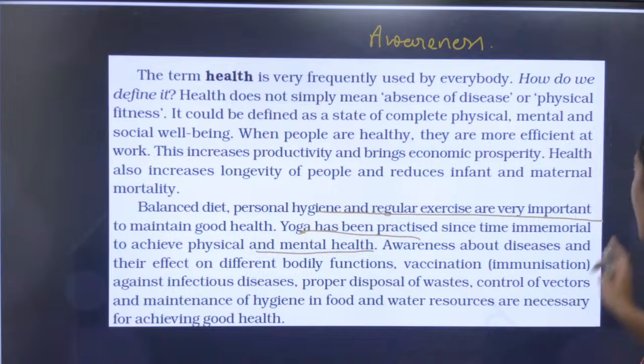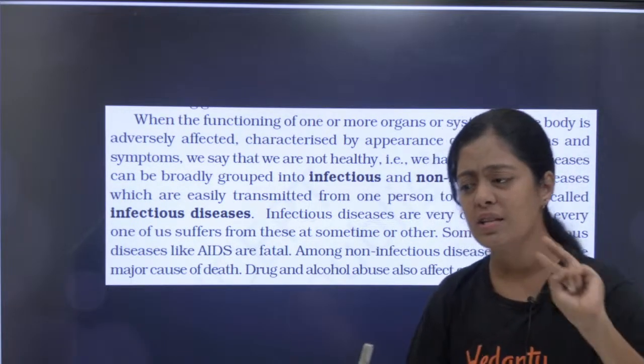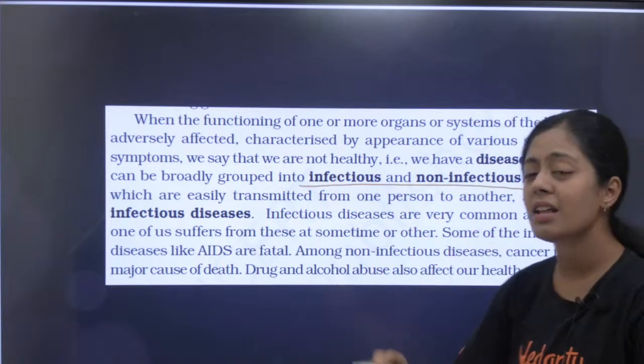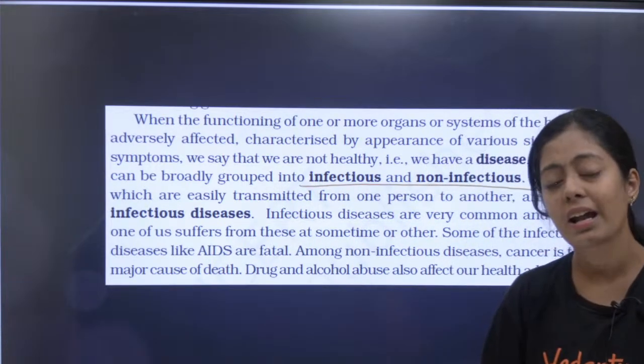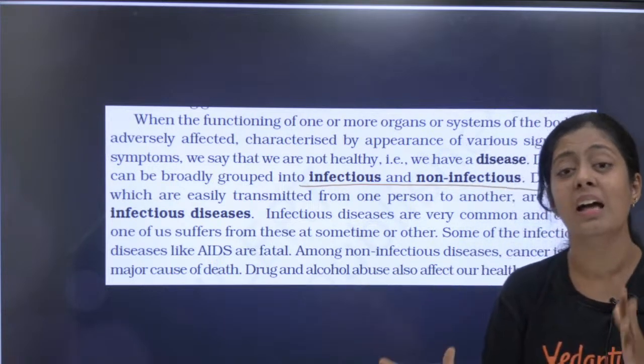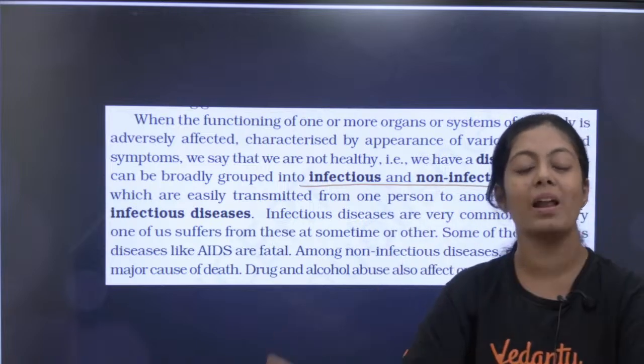Is it clear, guys? So shall we start? What are the two kinds of disease? Tell me, guys. One is infectious, another one is non-infectious, right? So what is infectious disease? It is a disease which can be transmitted from one person to another person.